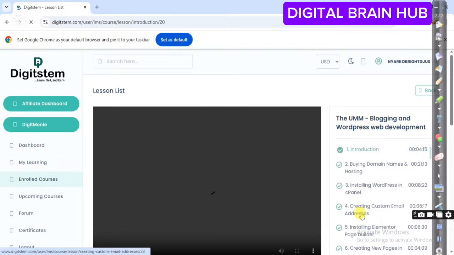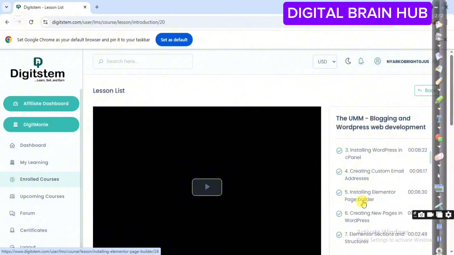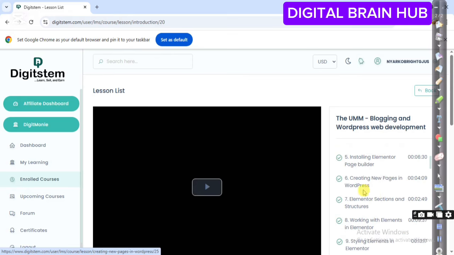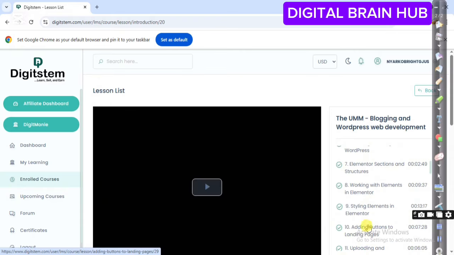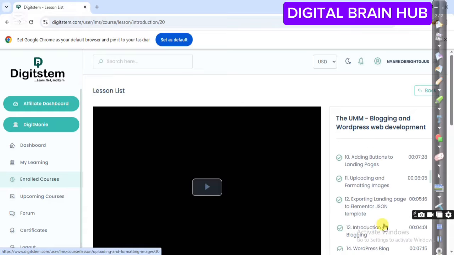So this is the interface of Digitstem. We have the UMM blogging and WordPress development. Introduction, how to buy domain names, and hosting, installing WordPress in cPanel. So this is about website design. If you want to learn website design, you will also get it here. Installing Elementor page builder, creating new pages in WordPress, Elementor sections and structures. We are working with elements in Elementor, styling elements in Elementor. We have adding buttons to your landing pages, uploading and formatting images. We have exporting landing pages to Elementor.